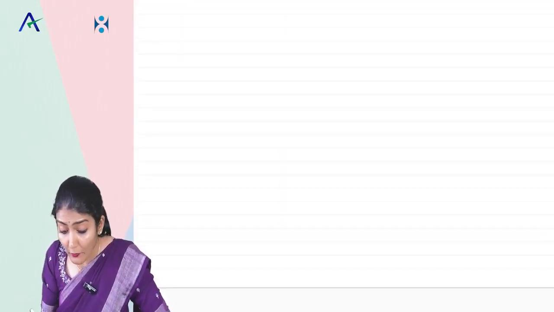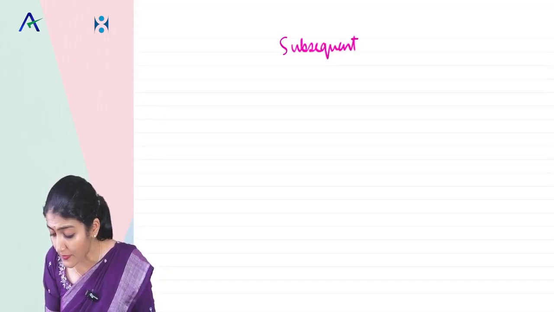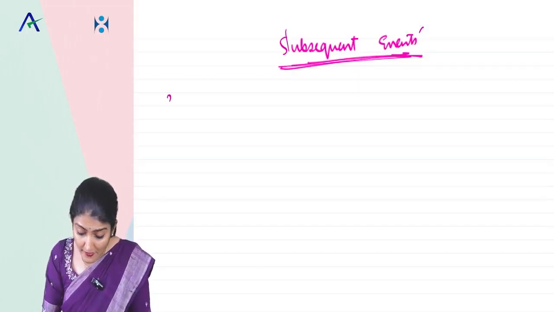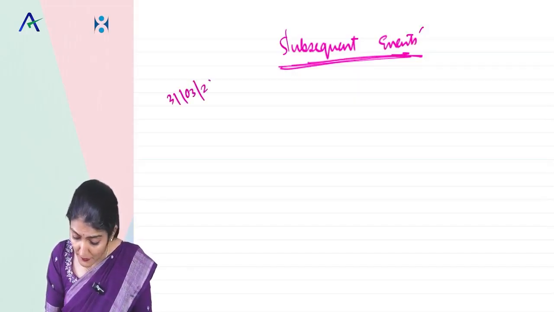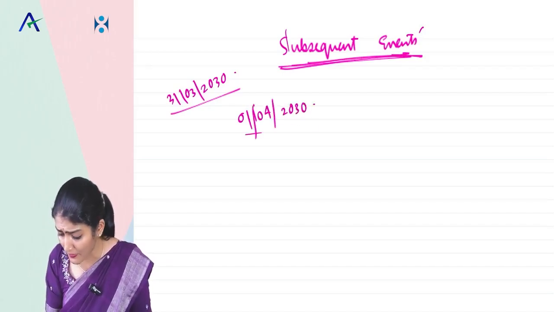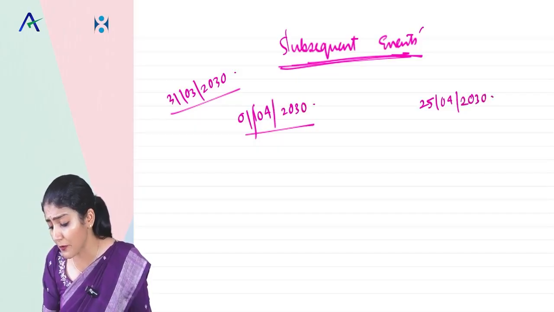Okay, now I want to check for subsequent events. I want one hundred percent attention, no distraction, no fidgeting. I want to check for subsequent events. That means I am doing the audit for 31st March 2030. So an example of a subsequent event is 1st April 2030, assuming the date of my report is 25th April 2030.